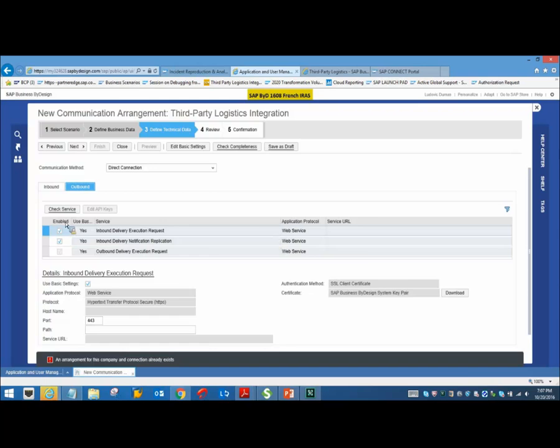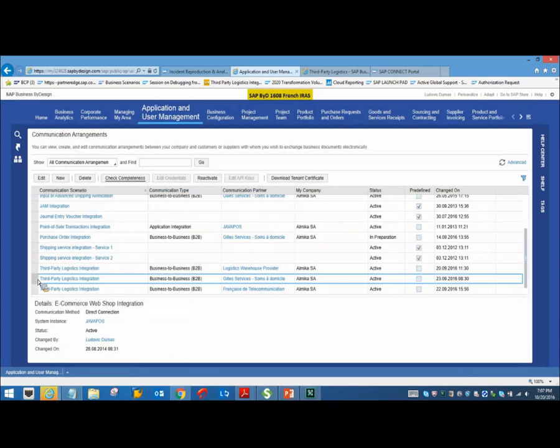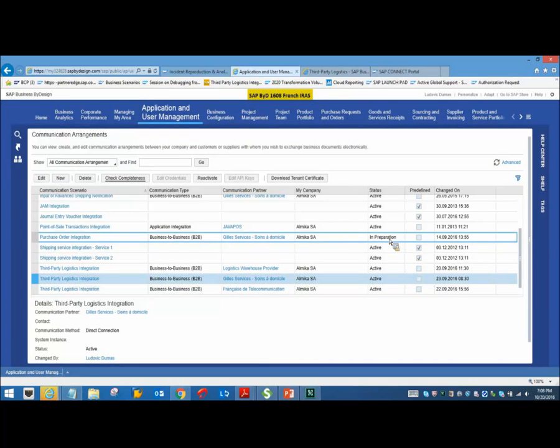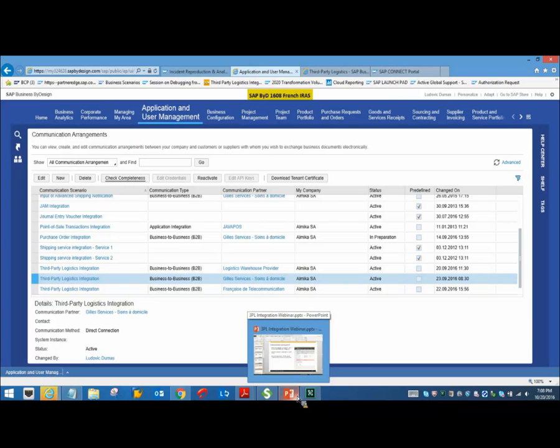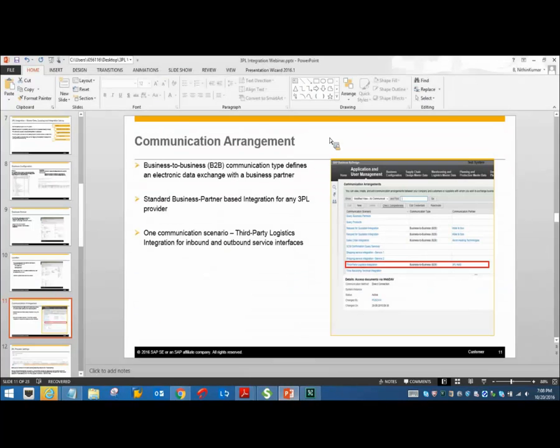But once you save it, please make sure you make this communication arrangement active. You have an option to activate it. Otherwise, it will be in preparation. Once you activate it, the communication will work properly between your 3PL system and the BYD system. Okay. So this is about the communication arrangements in BYD for the integration between BYD and the 3PL system. Okay. Now moving back to slides.